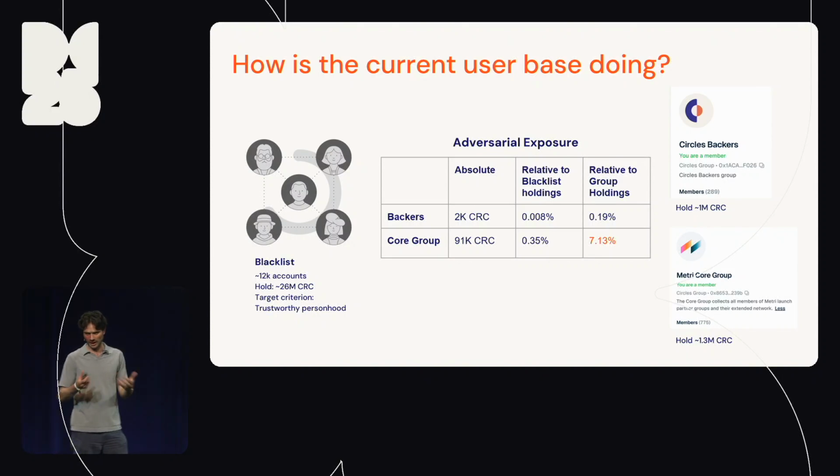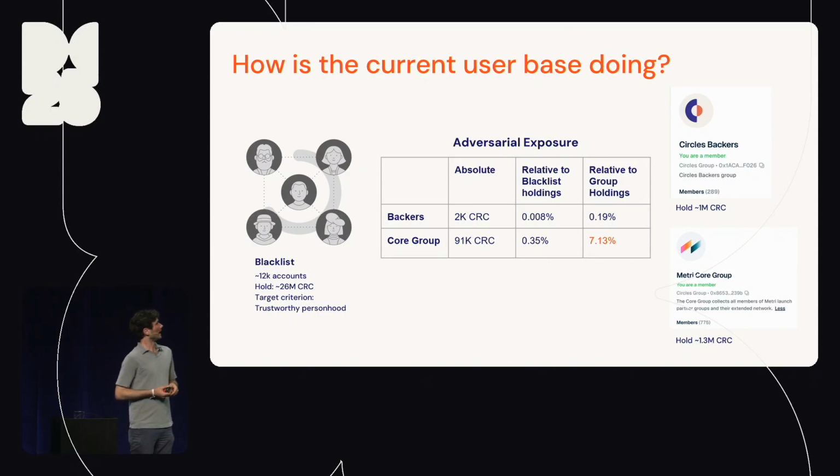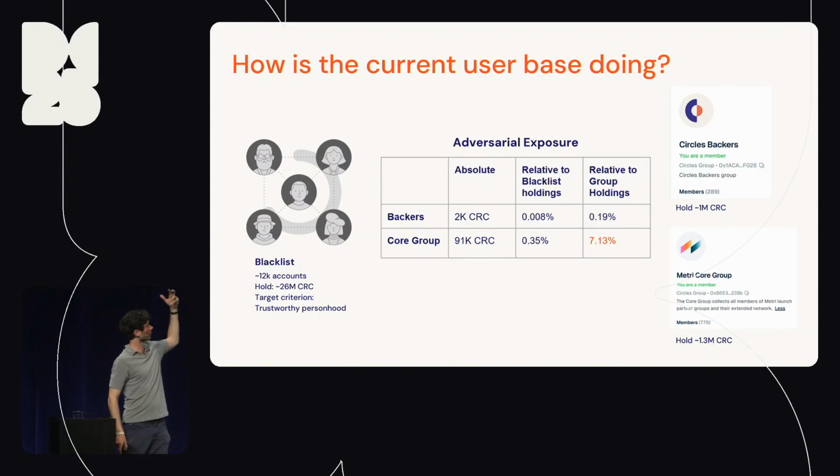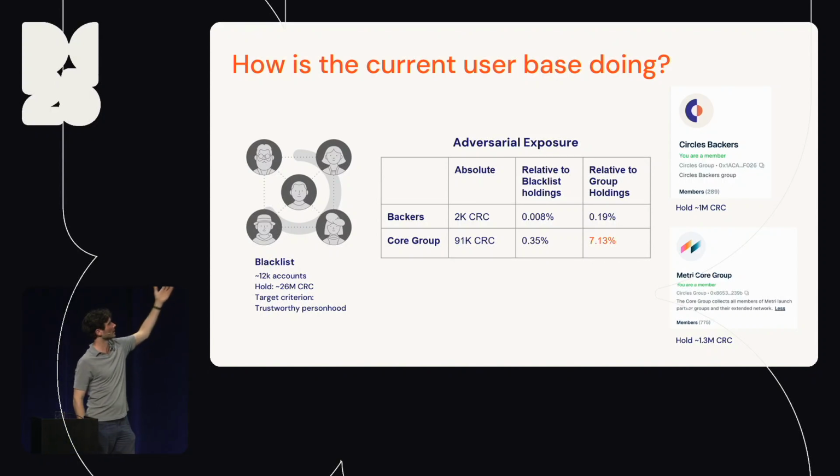But the backers, of course, have an incentive to be very conservative with their trust. And here's the numbers for the adversarial exposure, by which I mean how many Circles could accounts on the blacklist today channel into either one of these two groups. We can evaluate this in terms of absolute numbers, but we can also evaluate this relative to the total holdings of the blacklist accounts and those of the two groups, respectively.